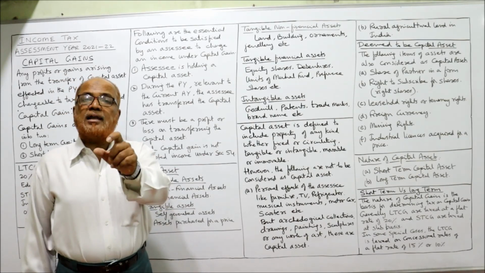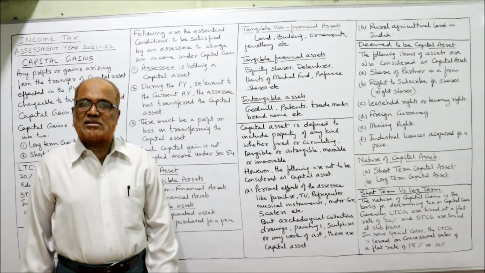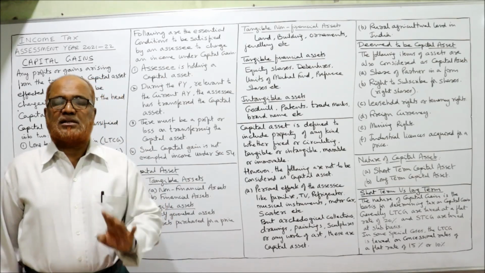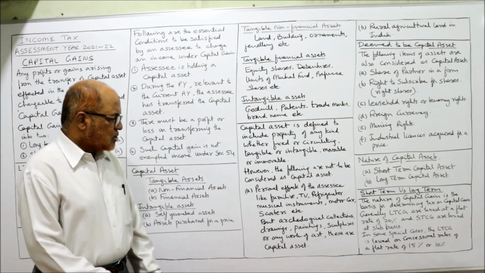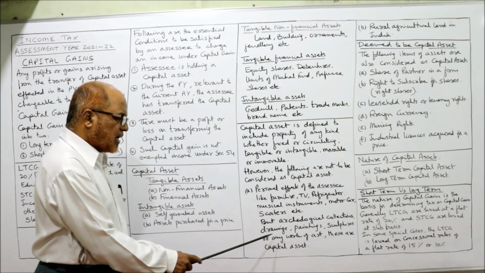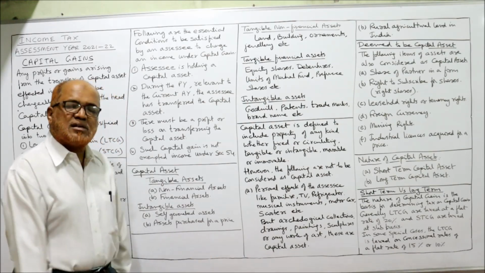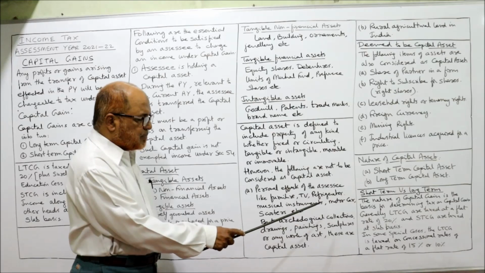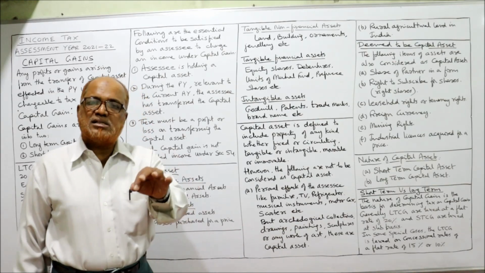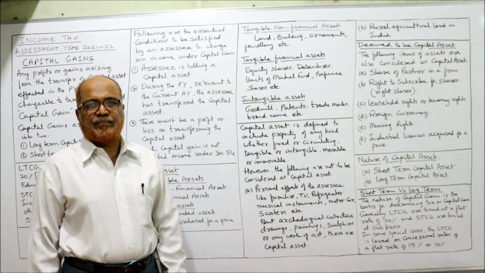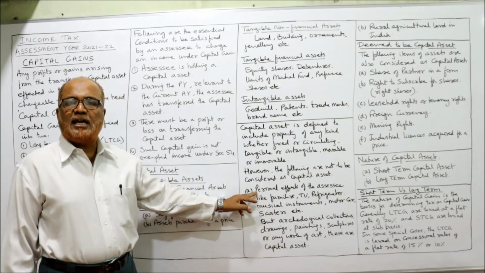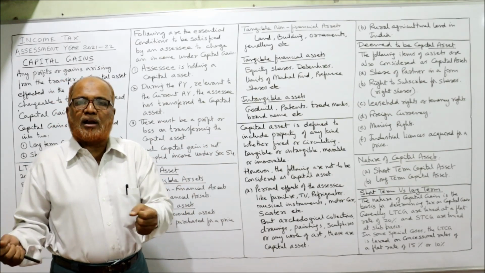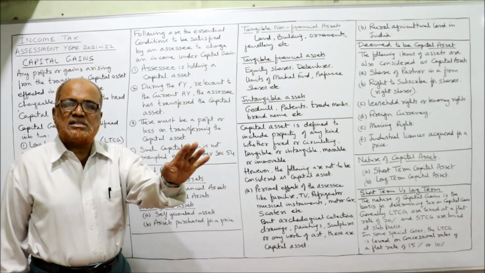Law says archaeological collections like drawings, paintings, sculptures, these are capital asset. So here drawings, paintings, sculpture and any work of art, these are capital asset, and any transfer of these paintings, drawings, sculpture or any art of work, these are taxable capital asset. Apart from this, any other personal asset like furniture, television, refrigerator, motor car or scooter, these are personal effects and not taxed.